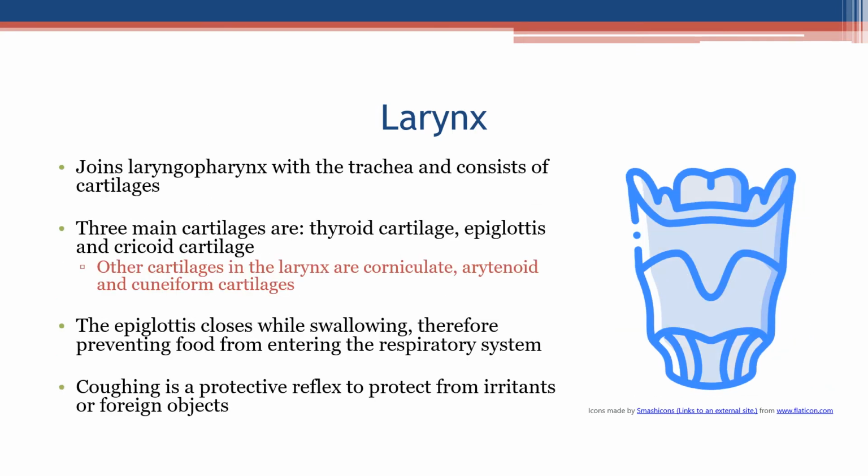Larynx. The larynx joins the laryngopharynx with the trachea and consists of cartilages. Three main cartilages are thyroid cartilage, epiglottis, and cricoid cartilage. Other cartilages in the larynx are corniculate, arytenoid, and cuneiform cartilages. The epiglottis closes while swallowing, therefore preventing food from entering the respiratory system. Coughing is a protective reflex to protect from irritants or foreign objects.